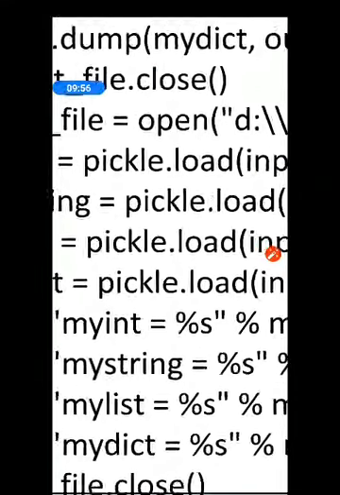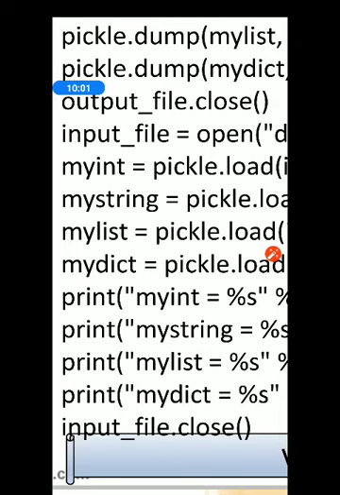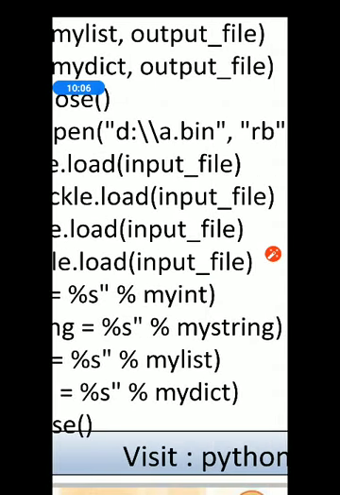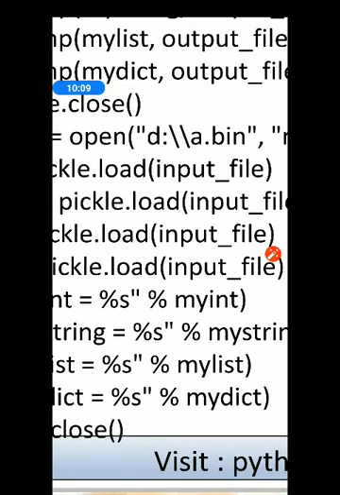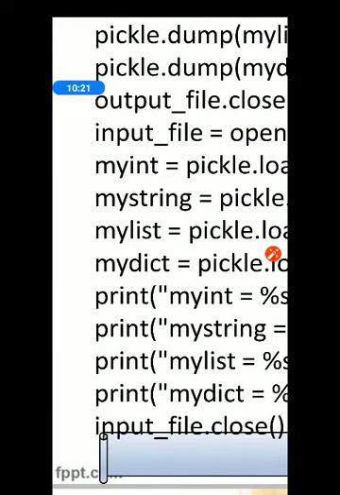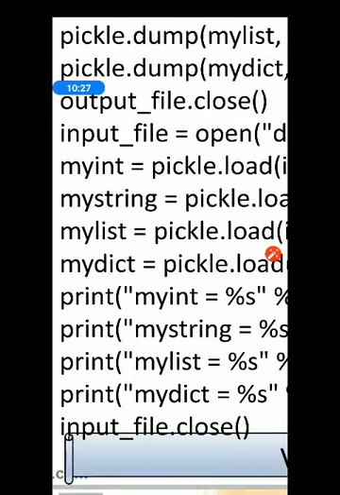So write down the syntax: my_int = pickle.load(), and of course from which file you want to read, the file link you have to provide within the bracket. This is very simple. So input_file I am giving over here, that is linked with a.bin, because we have given this input_file variable as the file link pointer with the open.